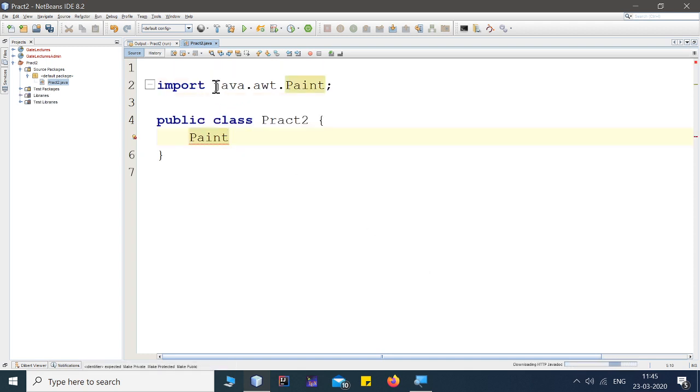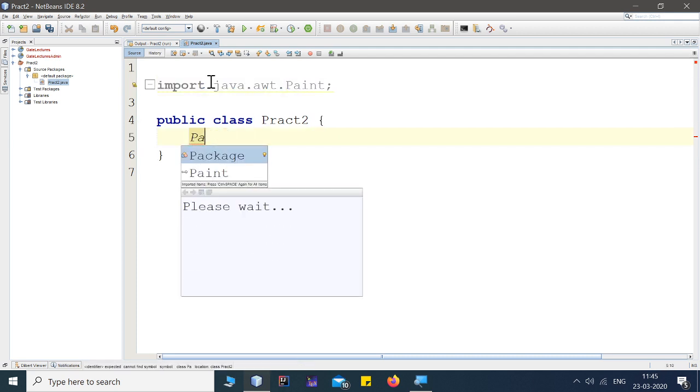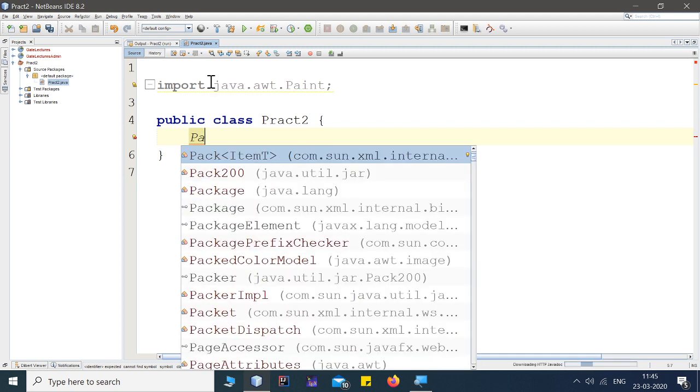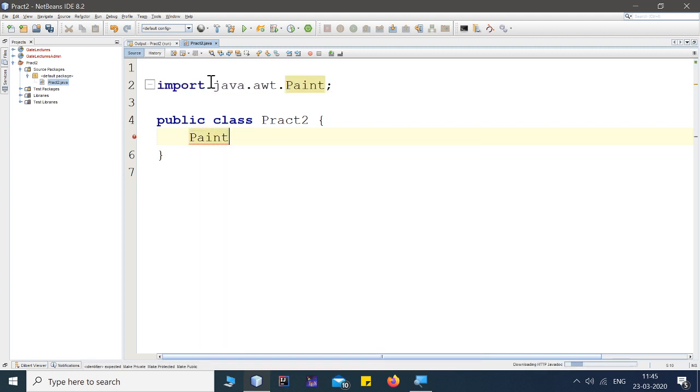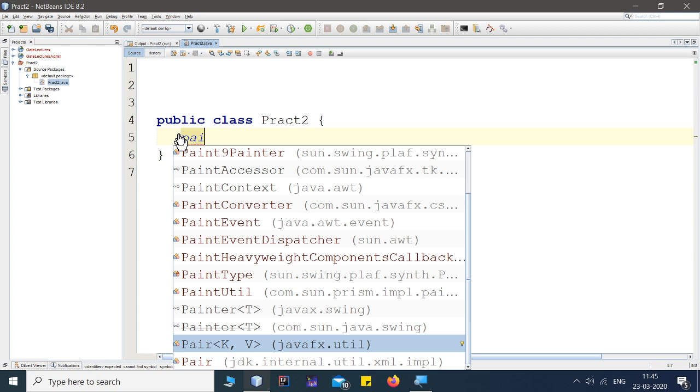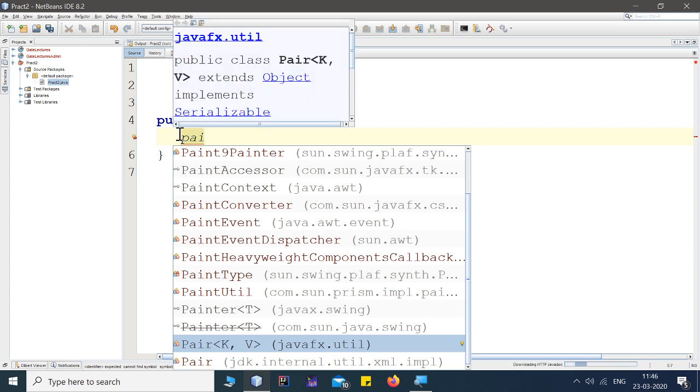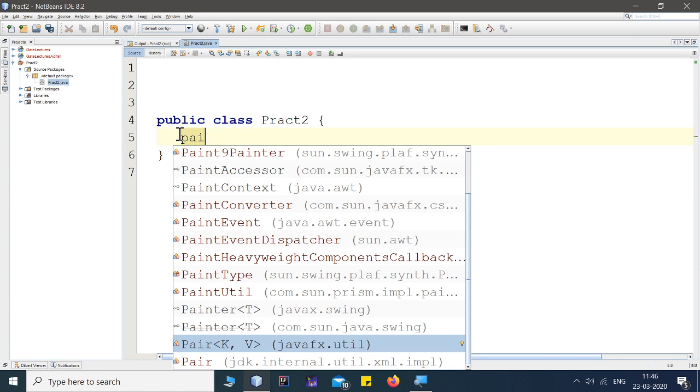This method is available inside a folder called java, with a subfolder named awt, and the class is Graphics. Sorry, what I have done wrong is that paint is a method, so it should start with a small letter: paint.